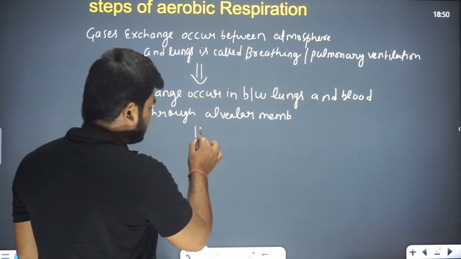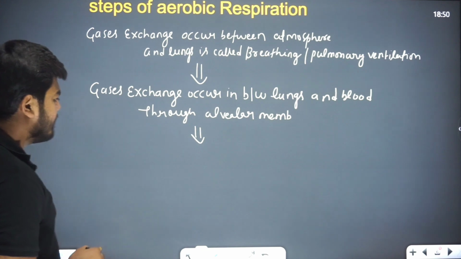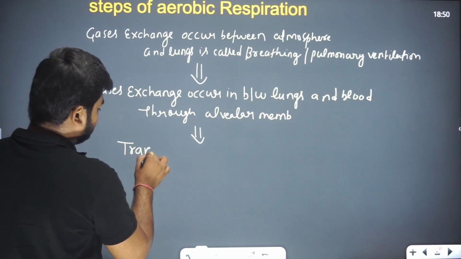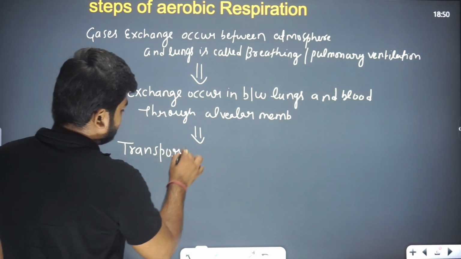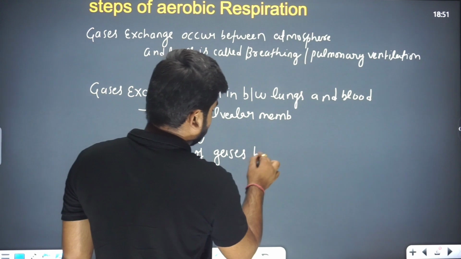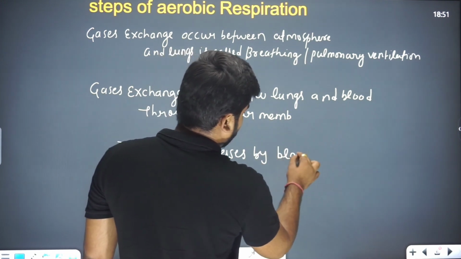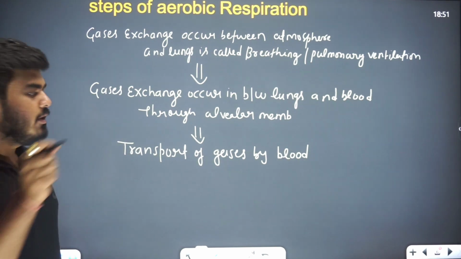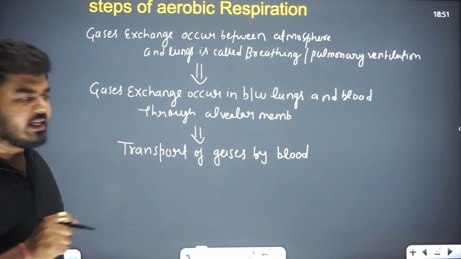Now after this, the next step is what, beta? That is the transport of gases by blood, because blood is the only medium for the transportation of gases.